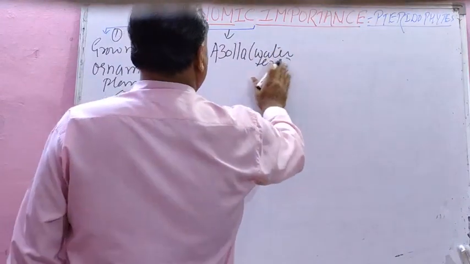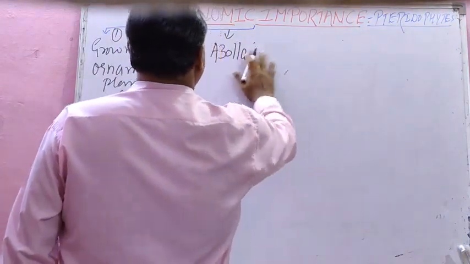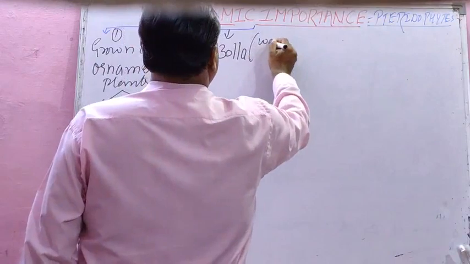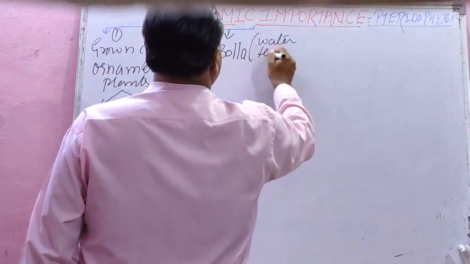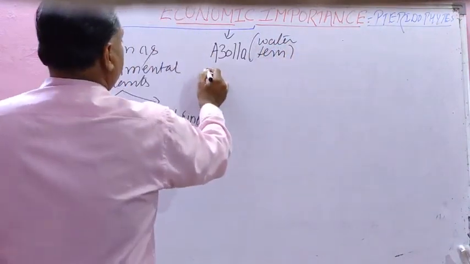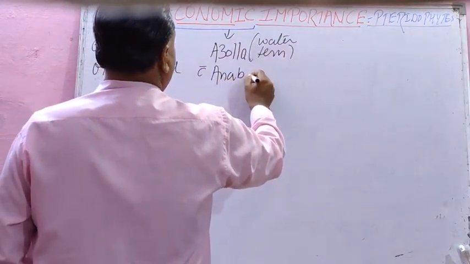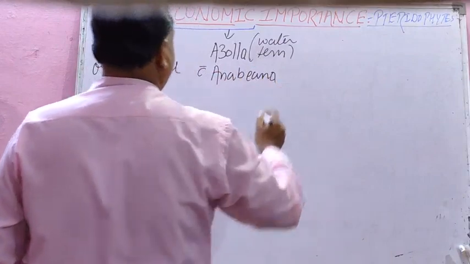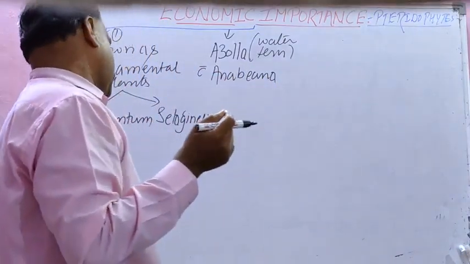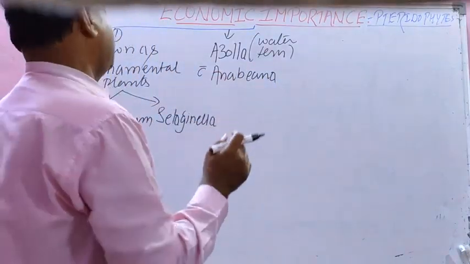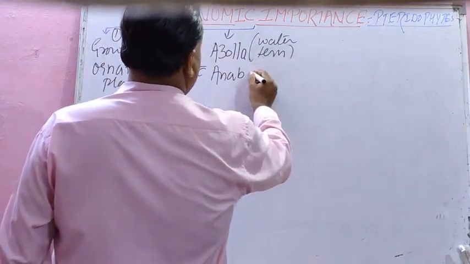Student, Anabaena is a kind of cyanobacteria.